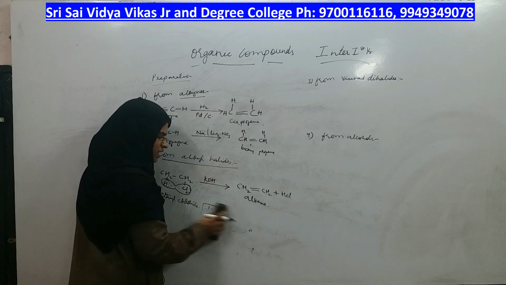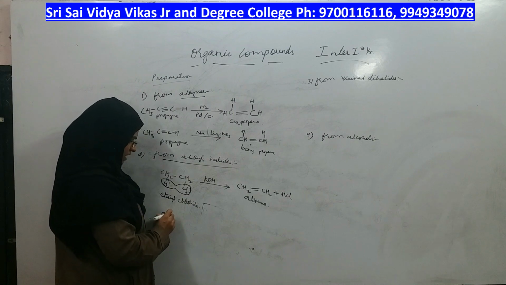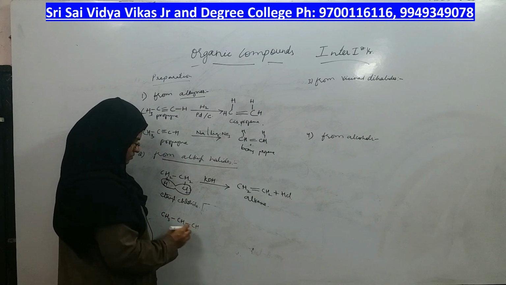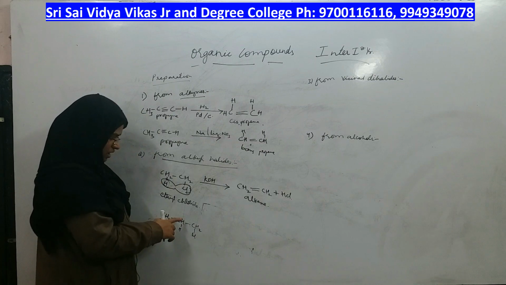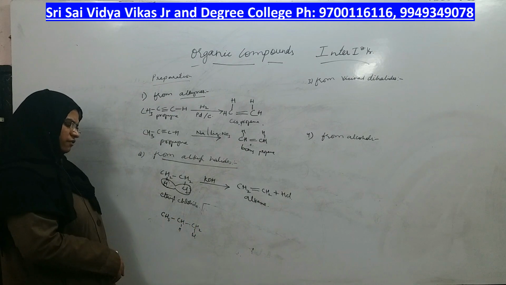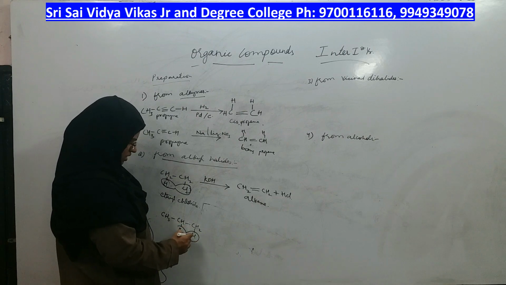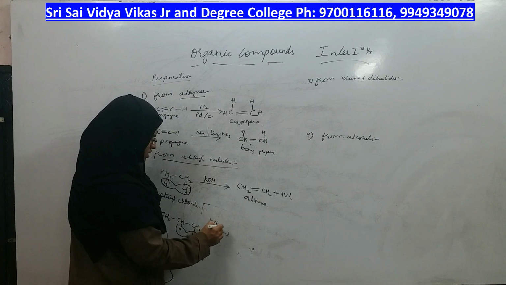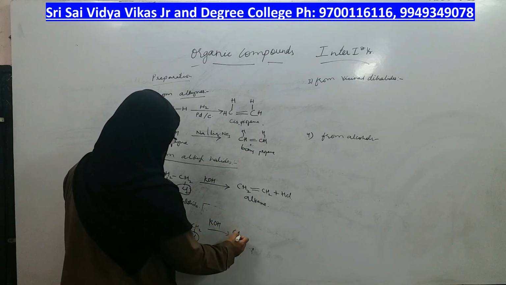I can take other alkyl halide also. Which alkyl halide shall we take? We will take alkyl halide having 3 carbons. Okay? This carbon having 4 bonds, this carbon also having 4 bonds, right? Now, which small molecule is eliminated out here? So what is the reagent here? KOH should be the reagent, then only elimination becomes easy.